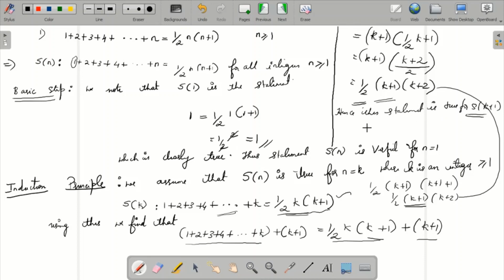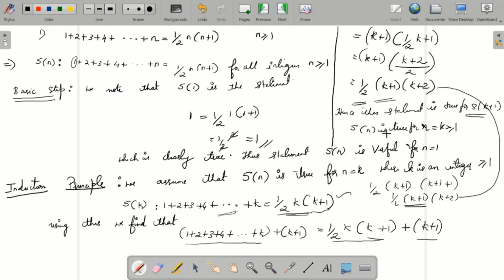Hence this statement is true for S of k plus 1. Thus, on the basis of the assumption that S of n is true for n equal to k greater than or equal to 1, the truthness of this has been established.